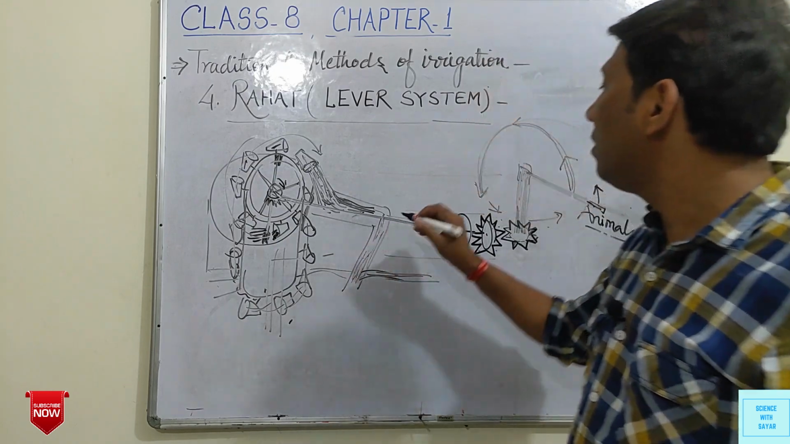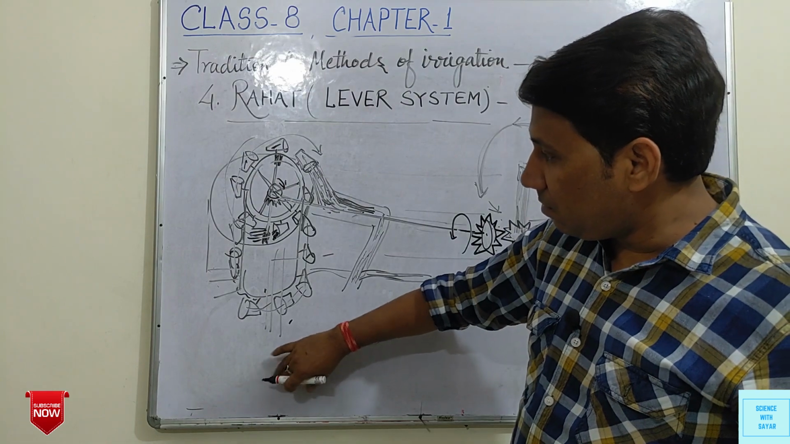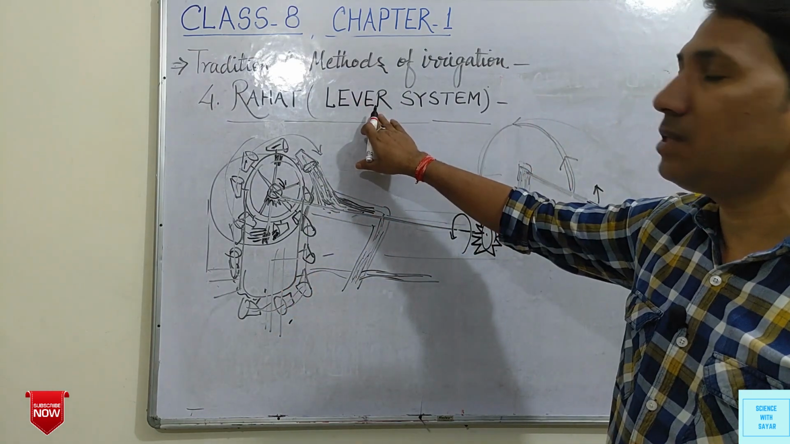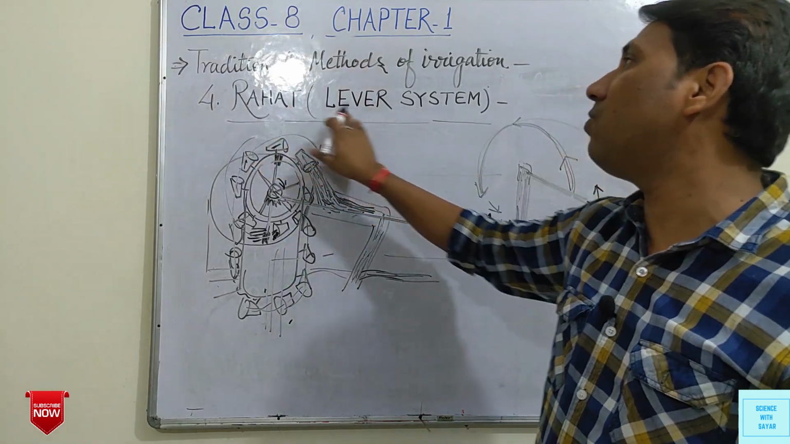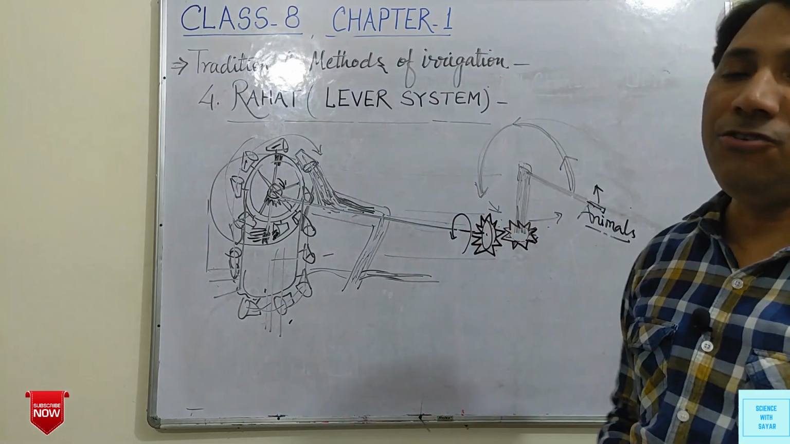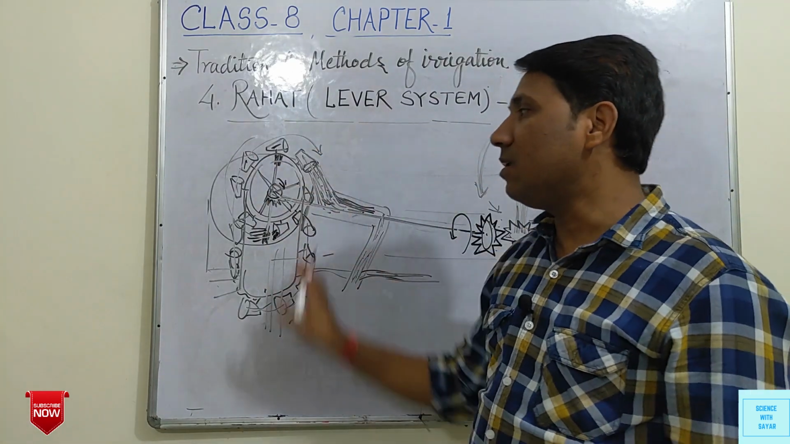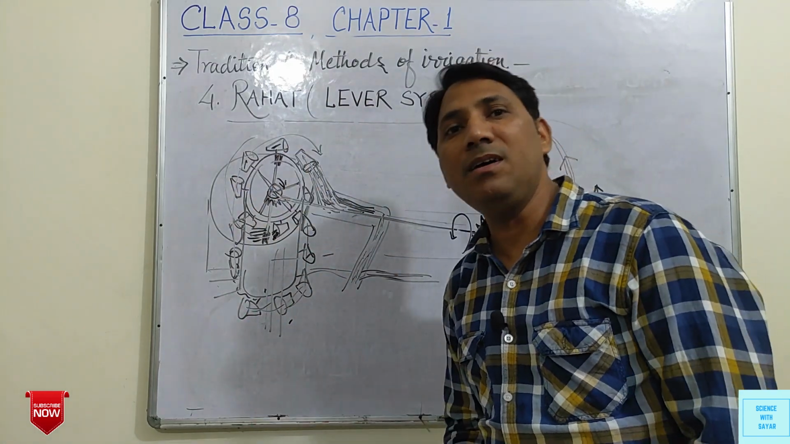So in this way water is pumped out through a lever system. This system is known as Rahat or lever system. Levers are used, so this system is known as Rahat or lever system. In this way water comes out from the well.